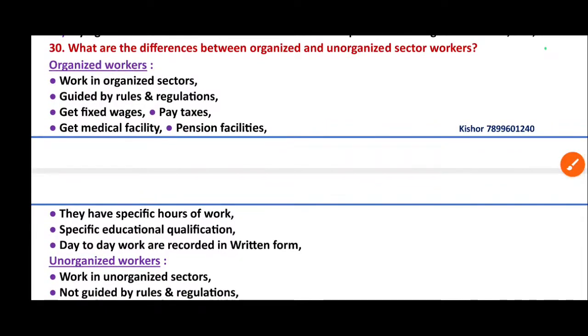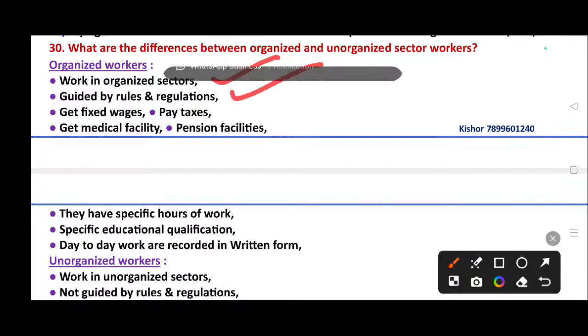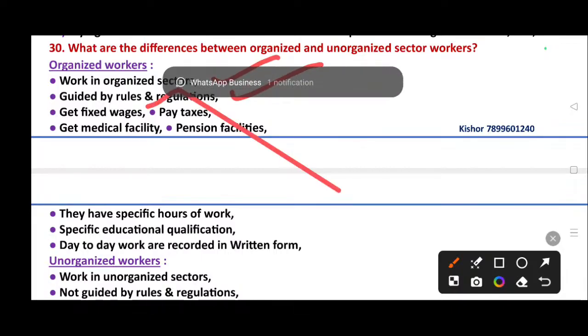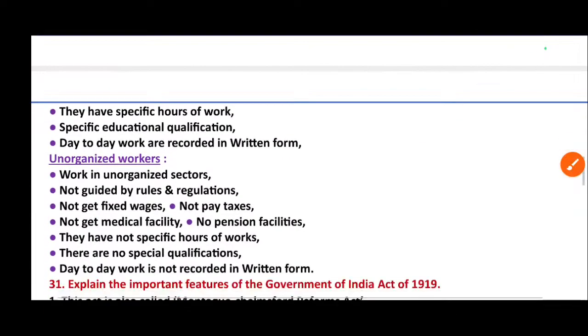What are the differences between organized and unorganized sector workers? Organized sector workers. See, they work in organized sectors, guided by rules and regulations, get fixed wages, pay taxes, get medical facility, pension facility. They have specific hours of work, specific educational qualification, day-to-day work is recorded in written form.